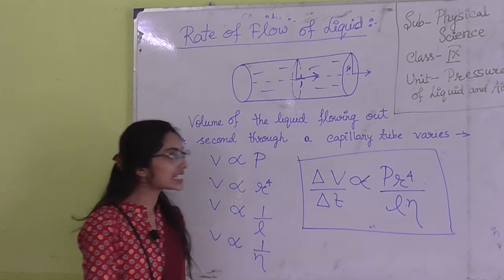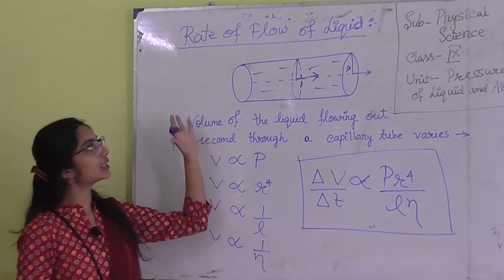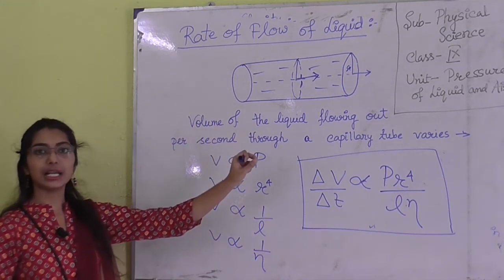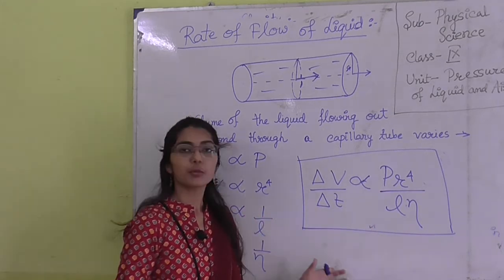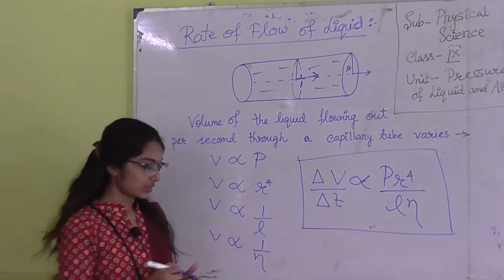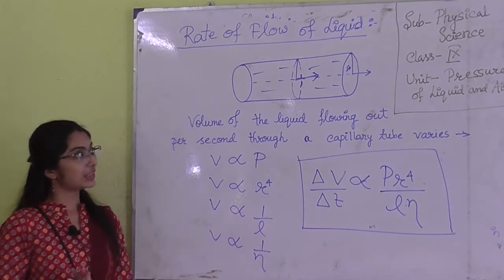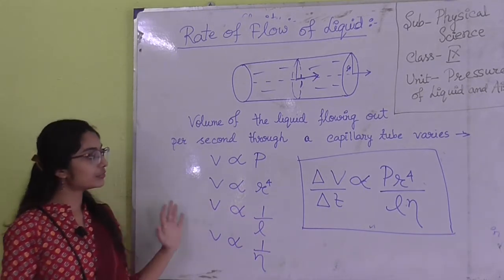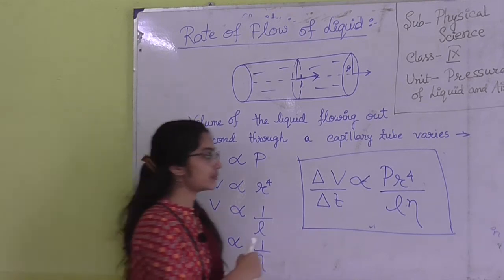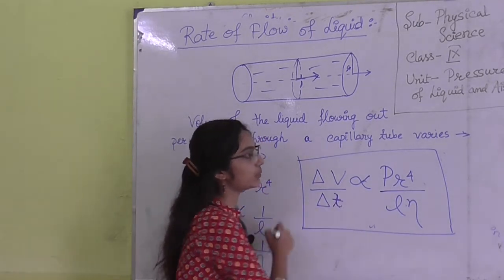This equation denotes the rate of flow of liquid through a capillary tube, and this is known as Poiseuille's equation. Though it is not mentioned in your book, you have to know the rate of flow of liquid in this form of equation.